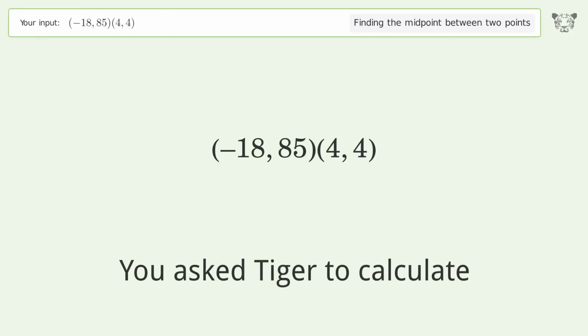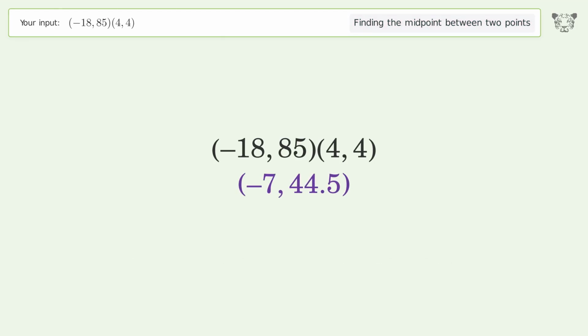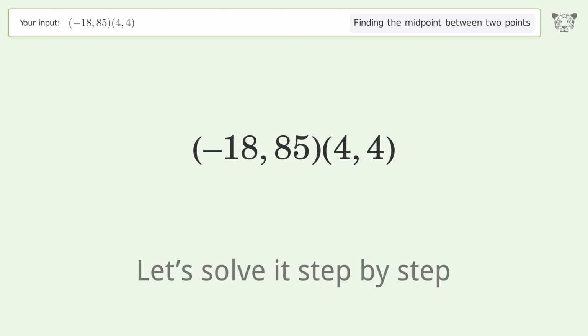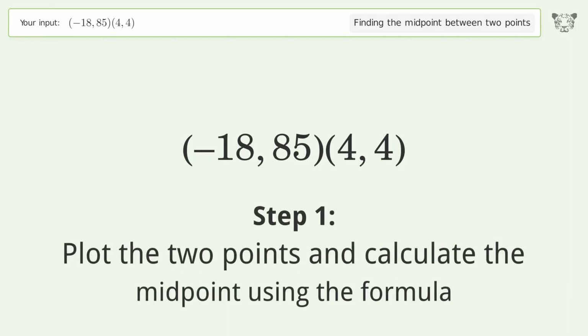You ask Tiger to calculate. This deals with finding the midpoint between 2 points. The midpoint between the 2 points is -7, 44.5. Let's solve it step by step. Plot the 2 points and calculate the midpoint using the formula.